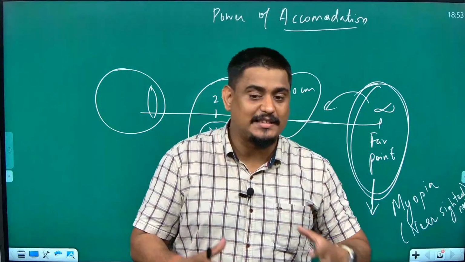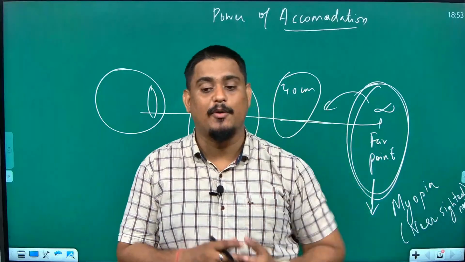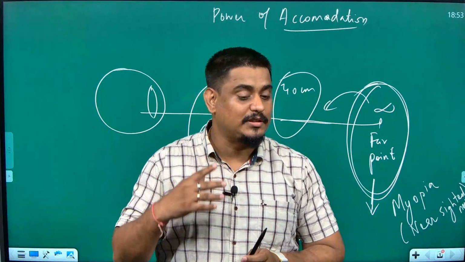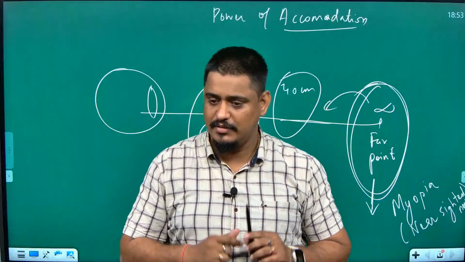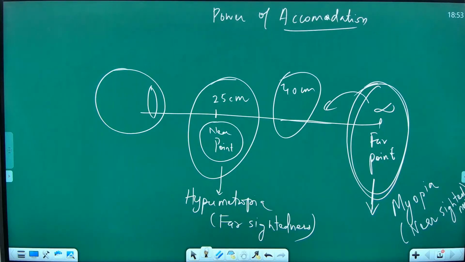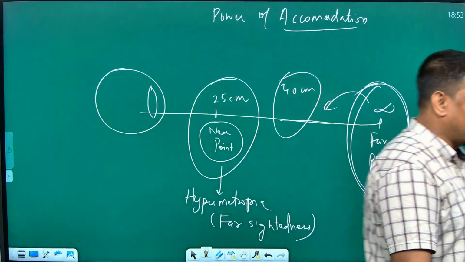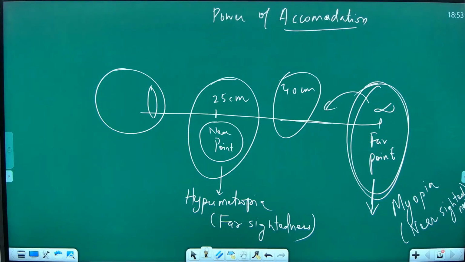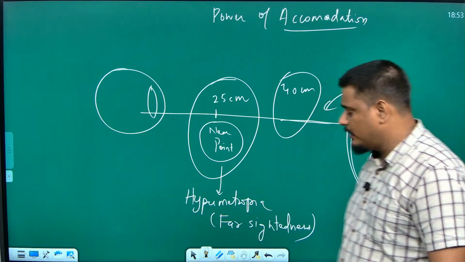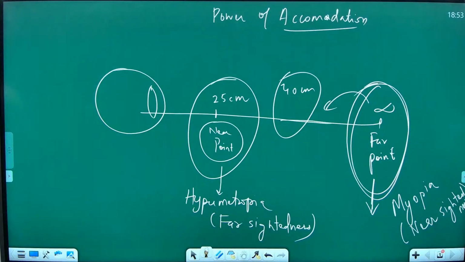So myopia is where you are not able to see the far things clearly, and hypermetropia is where you are not able to see the near things clearly. Is it clear to you? These are defects where our near point or far point gets affected. In myopia, our far point will be affected. In hypermetropia, our near point will get affected. Is it clear to you?